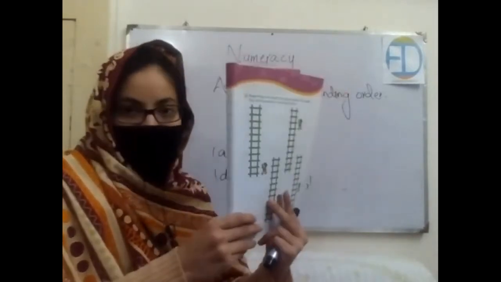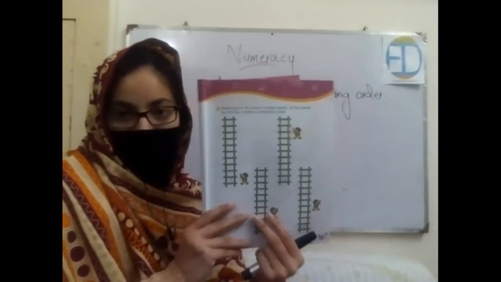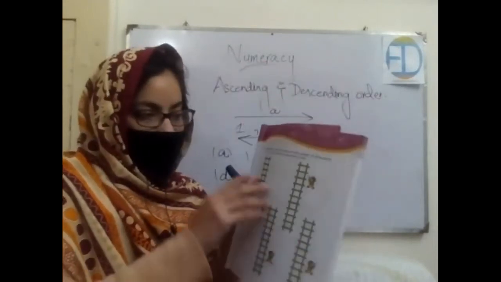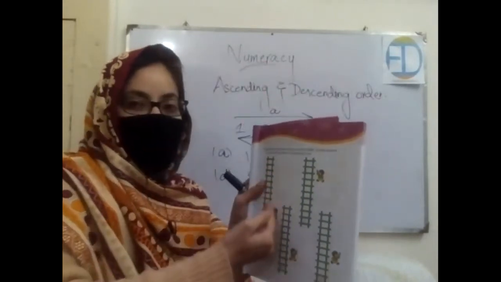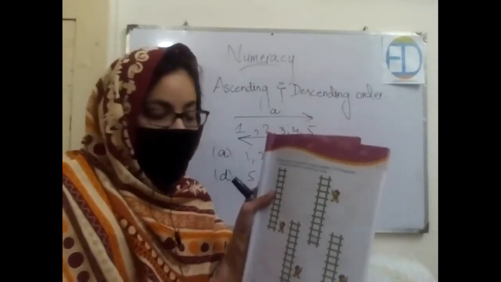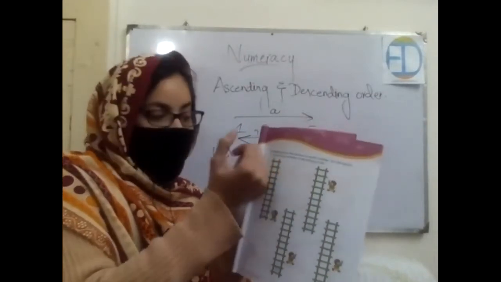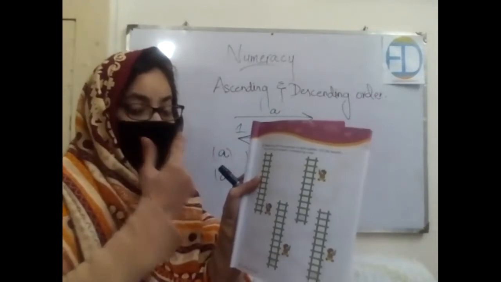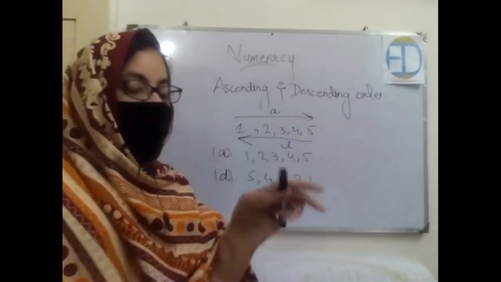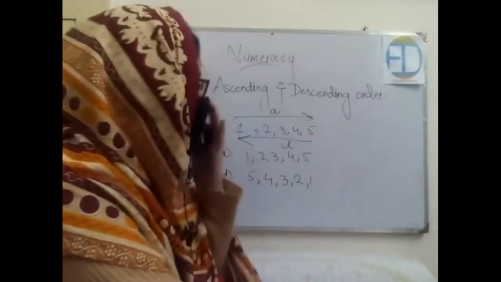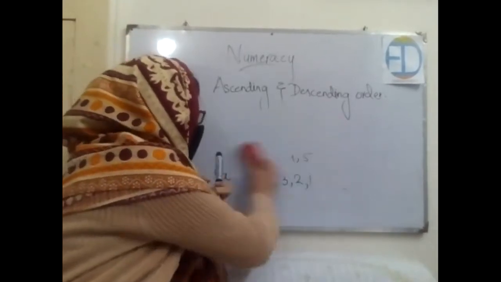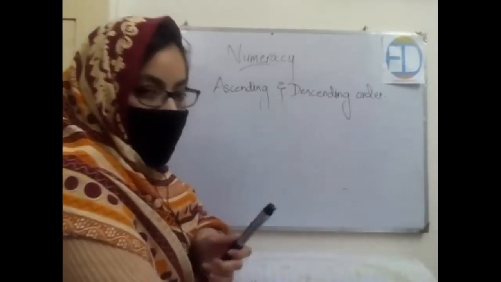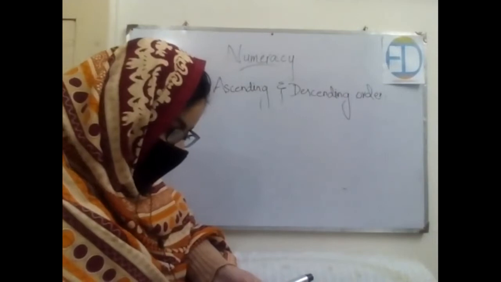There are 4 letters on your book page. The first letter starts from 24, and then you have to write the counting in a reverse way, right? You have to start from 24, then it would be 23, then 22. Okay, I'll be doing one for you, and then you have to do the rest by yourself. Okay, so this would be a practice, and I'll help you out if you need any kind of help in that.